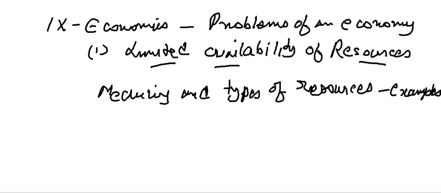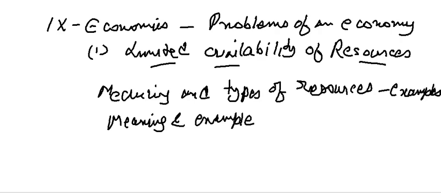Also you have to mention what you understand by meaning and examples of limited resources, so they are asking for more than one. Which resources are limited, you have to give the example.